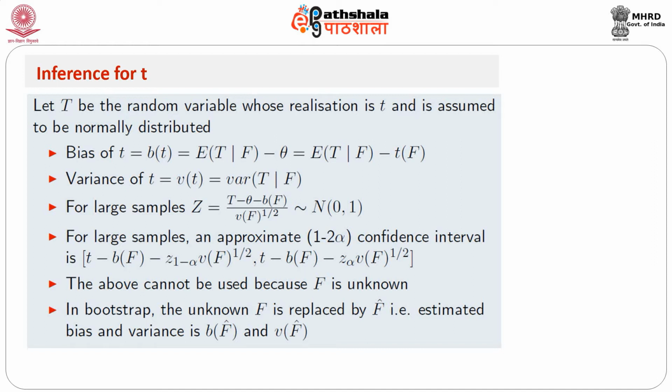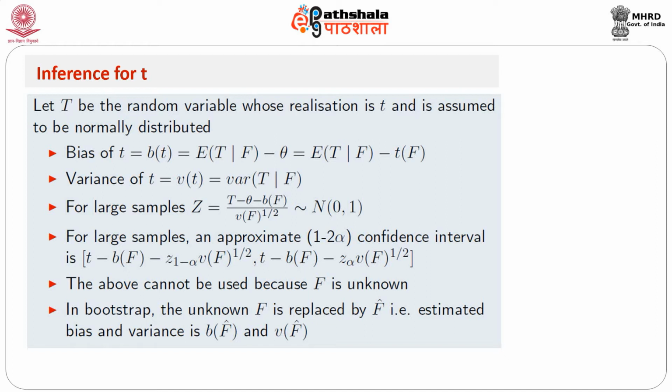Similarly, v(F) is the variance of t given F. For large samples, (t - theta + b(F)) divided by the square root of v(F) follows the standard normal distribution N(0,1). So, the 1 - 2 alpha confidence interval is t - b(F) plus or minus z(1 - alpha) times the square root of v(F), where z(alpha) is the alpha quantile of the standard normal distribution.